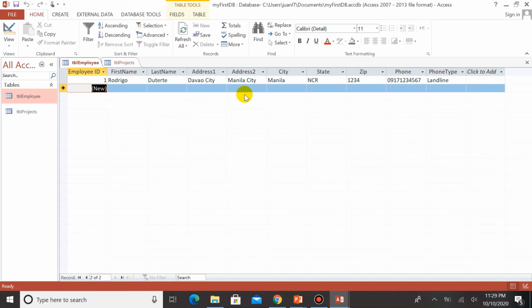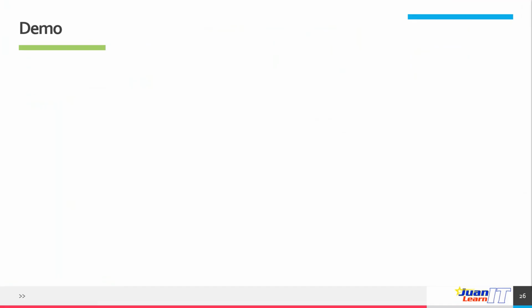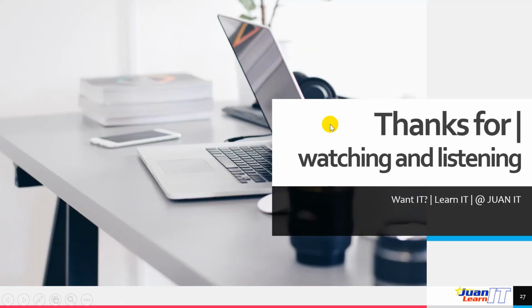So we will be dealing with that later on in this or on the other video. For now, we have successfully added data to a table, by typing directly the fields onto the table, or the records onto each table. Okay, so that's it. We have reached the end of this demo.